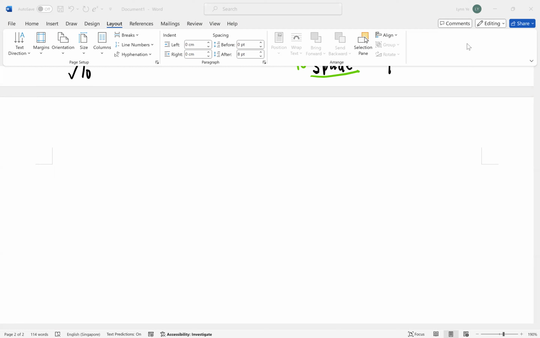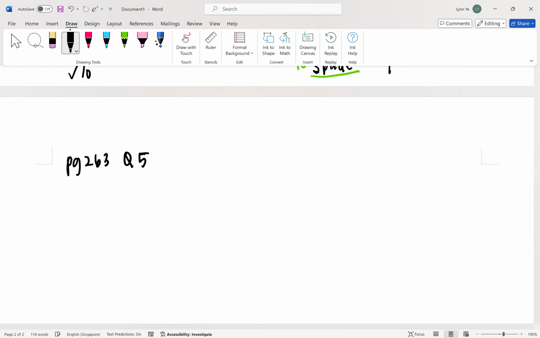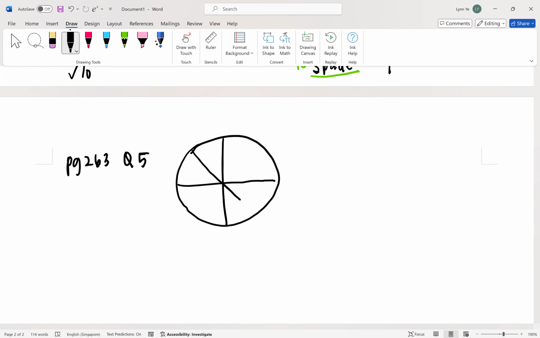Can everybody turn to page 263? All right. Page 263. I'm going to do one question with you guys, question 5. Okay? So right now we have a spinner. This spinner we have it's divided into what? 8.